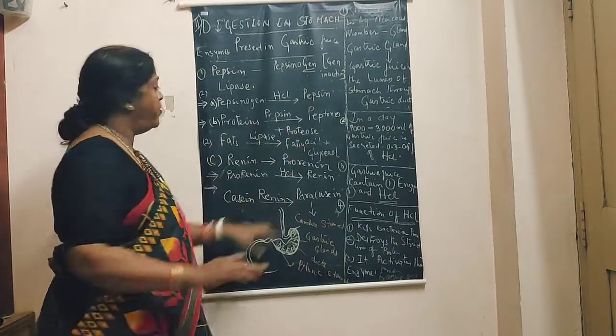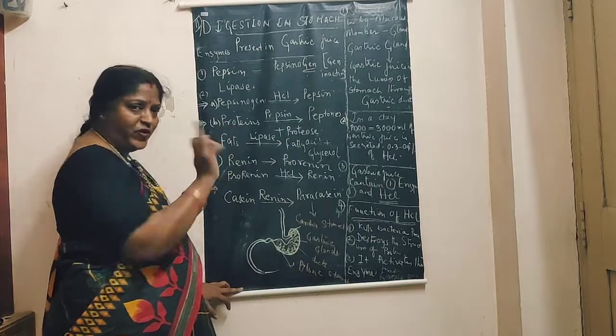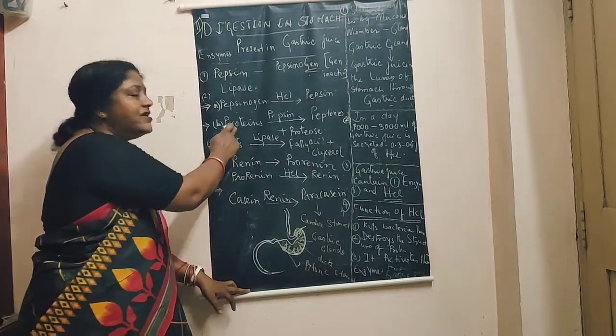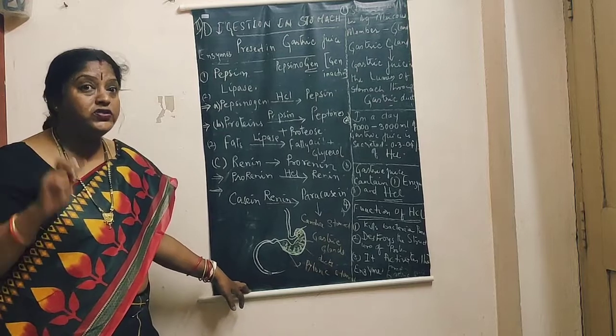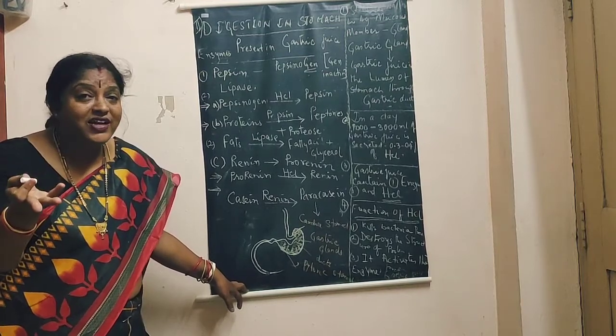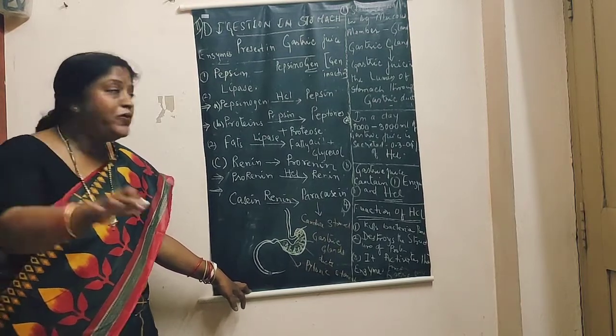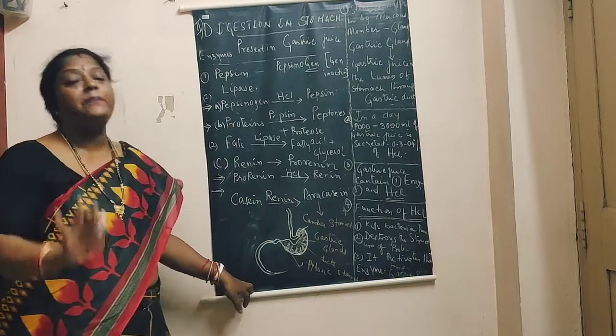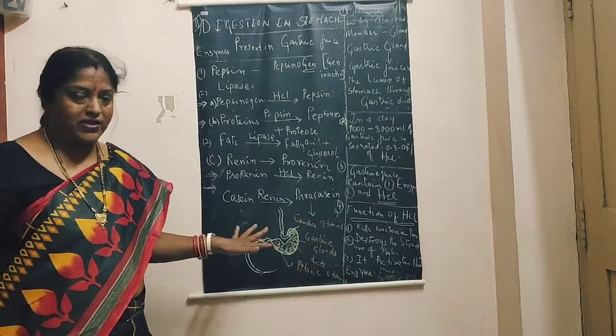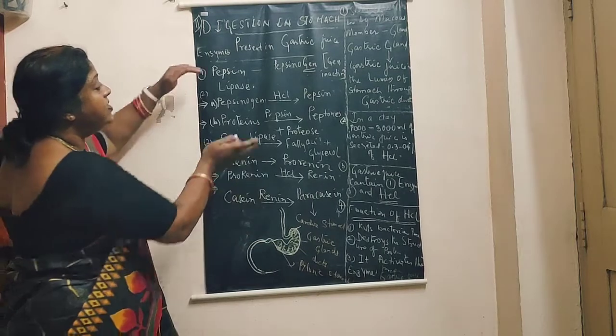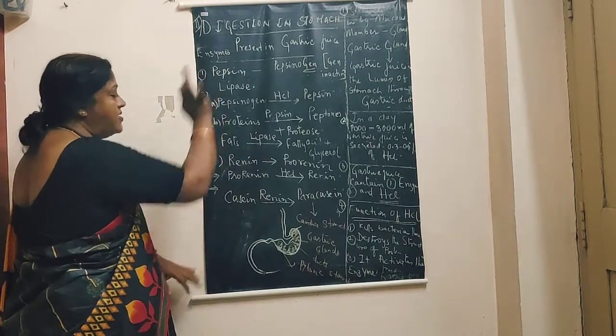Now, do you think proteins are completely digested? No. The raw material for proteins are amino acids. So we should see where the proteins are converted to amino acids. When proteins are converted to amino acids, then we can say proteins are completely digested. So this is only part of digestion in the stomach.